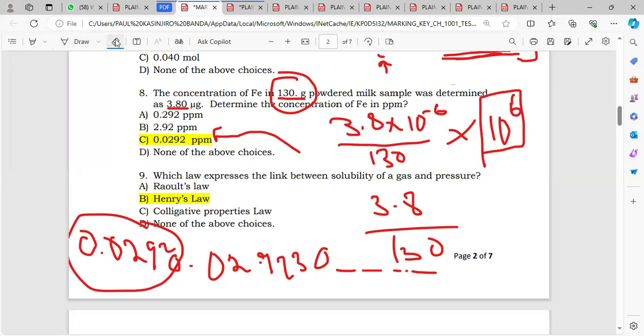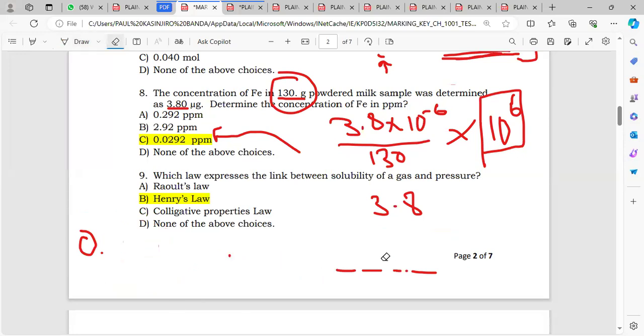Okay, we go to number 9. So question 9 says what? They're asking which law expresses the link between the solubility of the gas and the pressure.